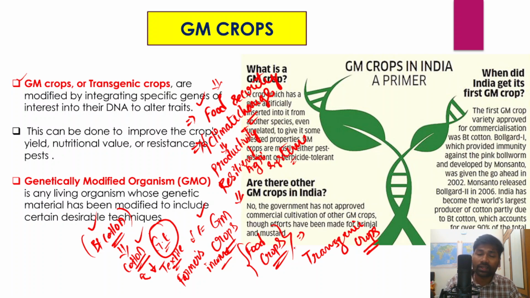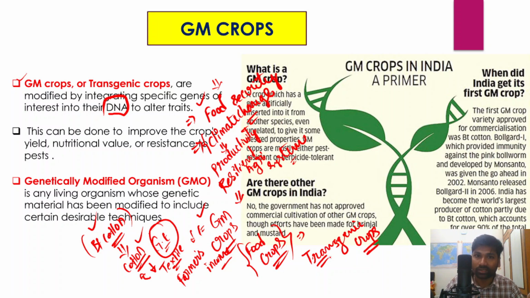Scientists or researchers will also insert new genes so that the overall structure, character or traits of these crop species can be altered in a desirable fashion. That is what is called transgenic crops.